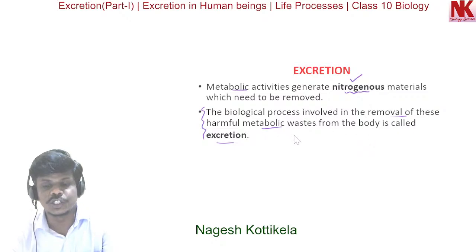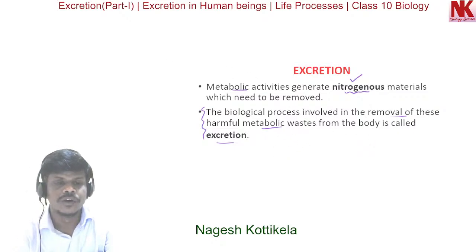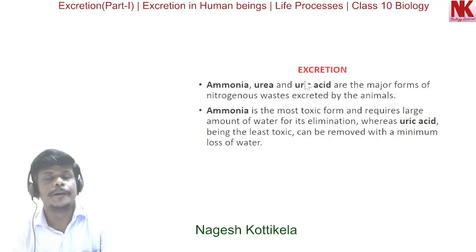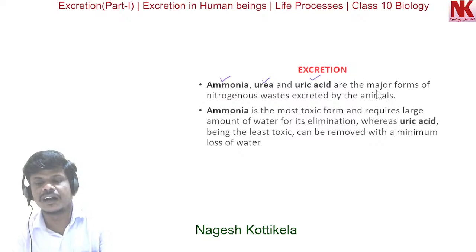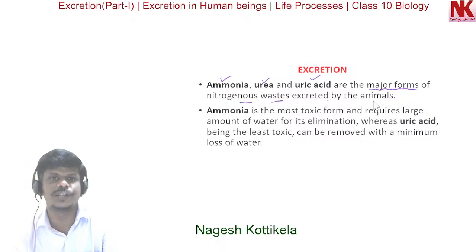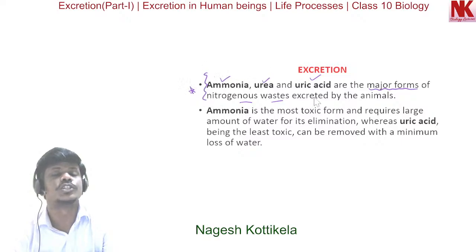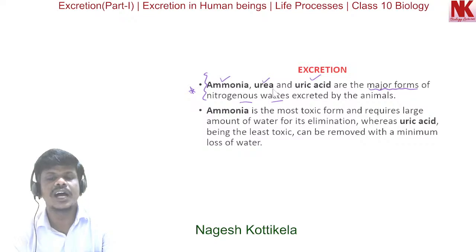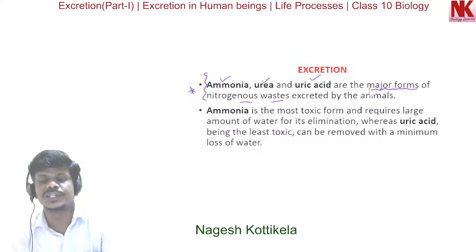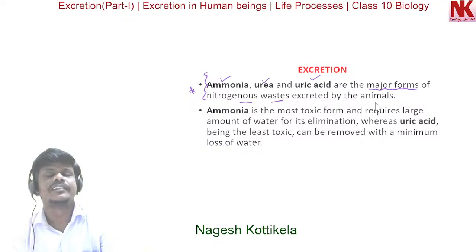Now moving to the continuation: ammonia, urea and uric acid are the major forms of nitrogenous waste excreted by the animals. Okay, this is very important. I repeat this statement once again: ammonia, urea and uric acid are the major forms of nitrogenous waste materials that are excreted by the animals.